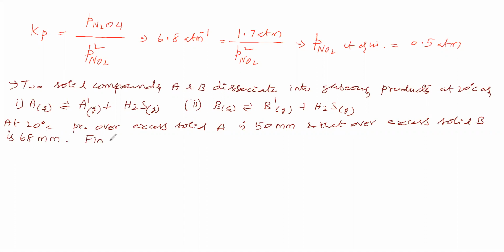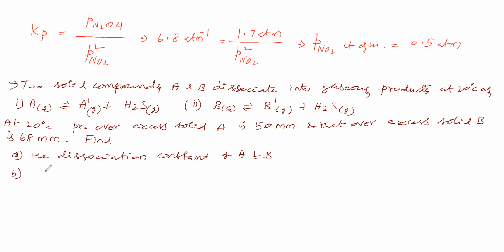Find the dissociation constant of A and B.